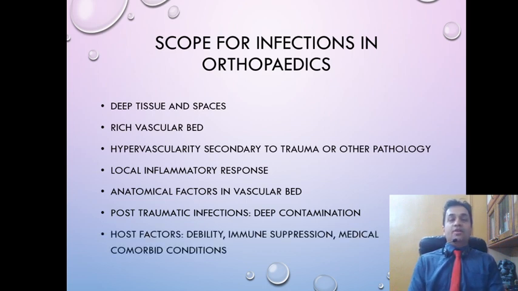Also, as with any other problem, there are always host factors which are responsible for either increasing the severity of osteomyelitis or increasing the propensity of a patient to contract osteomyelitis. These are generalized debility, hypoproteinemia, and immune suppression in cases such as patients taking steroid therapy, cancer survivors, or patients infected with the HIV virus. Apart from that, there could be medical comorbid conditions such as asthma, diabetes mellitus, and tuberculosis, which themselves are an independent risk factor for osteomyelitis.